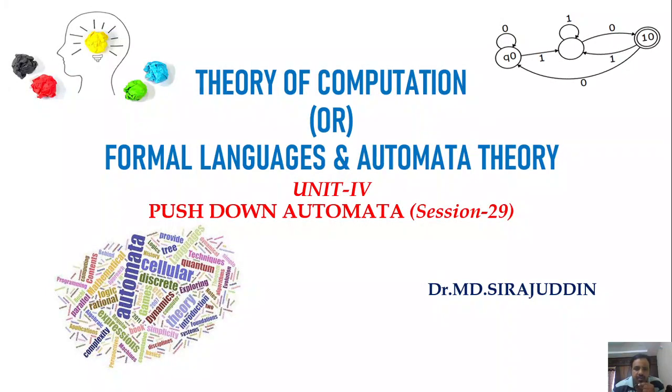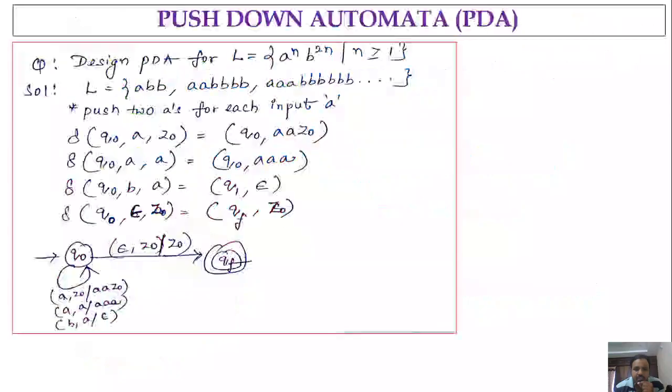If it is not mentioned in the question, then you can use any of the techniques for designing the pushdown automata. So let us see some more examples related to this concept.